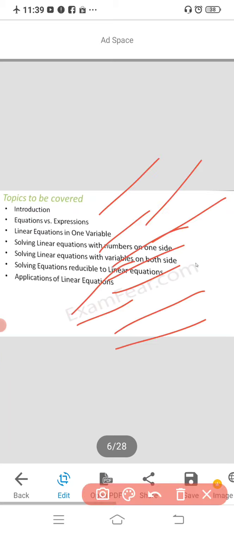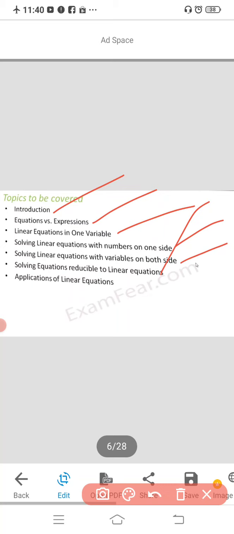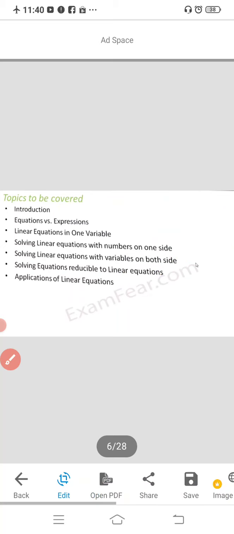The next chapter is linear equation in one variable. In this chapter you are going to study the introduction, the difference between expressions and equations, linear equation in one variable, solving linear equations with numbers on one side, solving linear equations with variables on both sides, solving equations reducible to linear equations, and applications of linear equations. All these concepts you are going to study in linear equation in one variable.